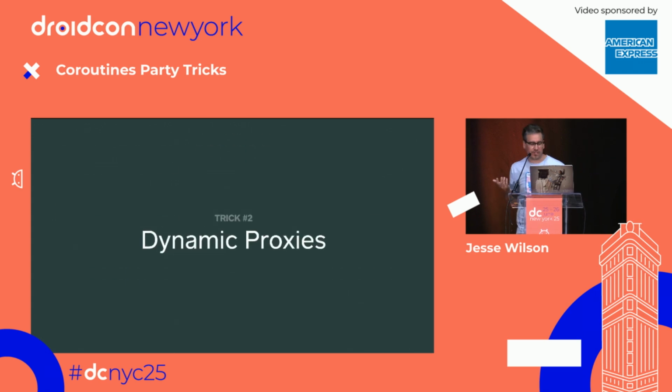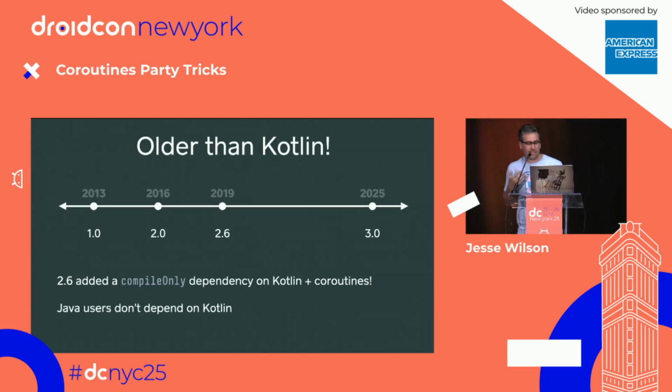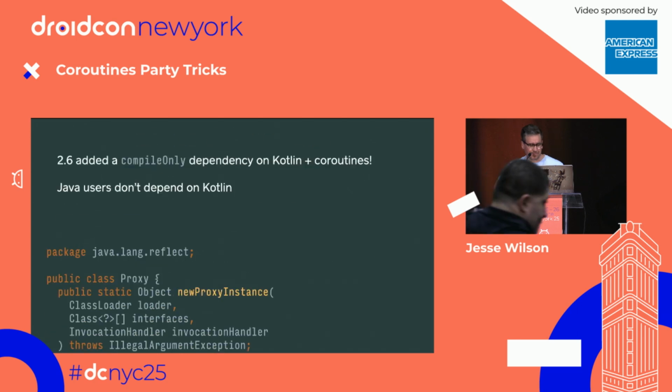All right, dynamic proxy. This one is the same situation, but we're way up in Retrofit, and I want to talk about how coroutines and Java and this magic interact with each other. This is what Retrofit looked like in its early days. Retrofit is older than Kotlin, older even than the very first versions of Kotlin. In Retrofit 2.6, we added an optional compile-only dependency on coroutines. But our Java users, who we really, really cared about in 2019, don't have any Kotlin runtime dependency.